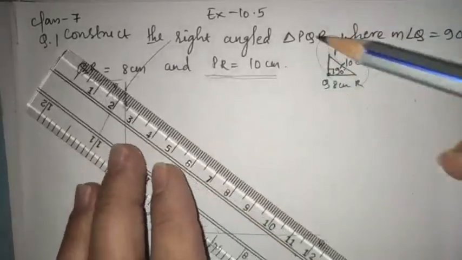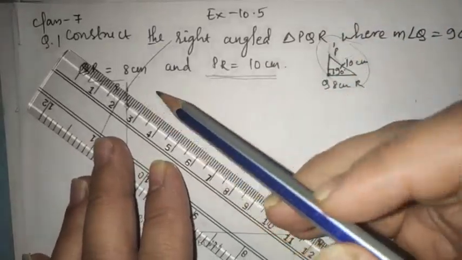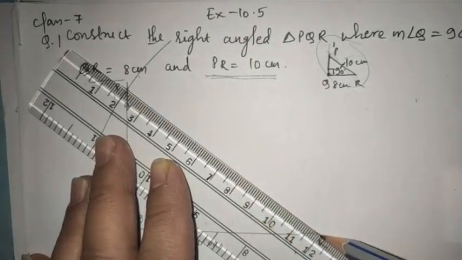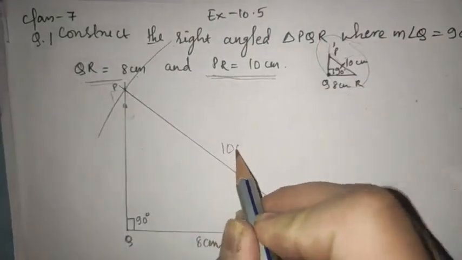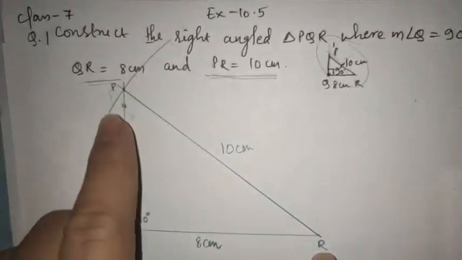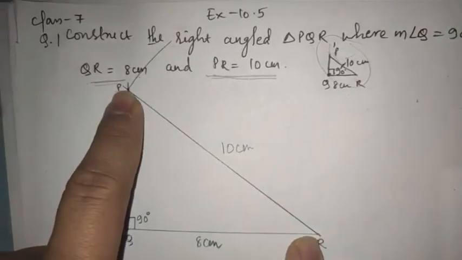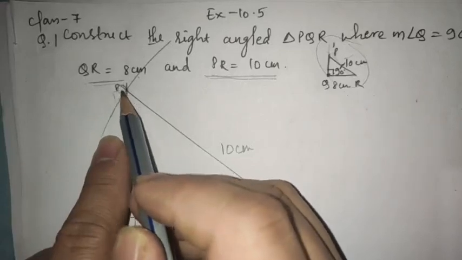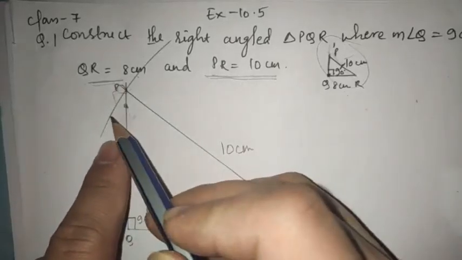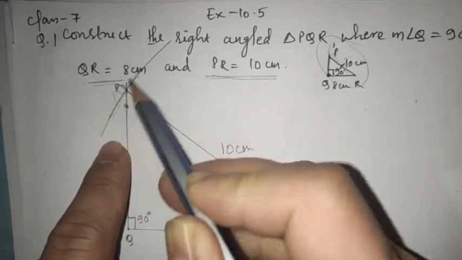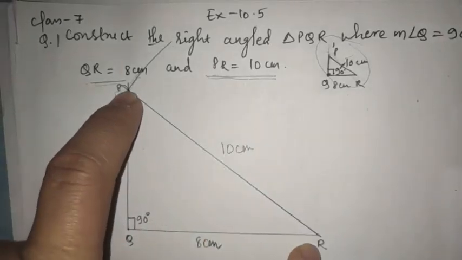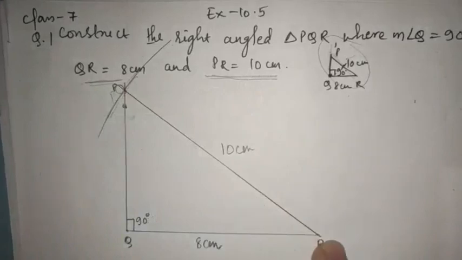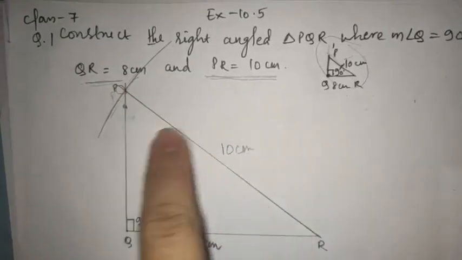Now join these two points, that is P and R, which is 10 centimeter. From here to here it is PR, which is 10 centimeter. If you count this also, then it will be bigger than 10, but that's why I have marked an arc here. Just see, from this point till here it is 10 centimeter, which is actually PR. So this is our right angle triangle.